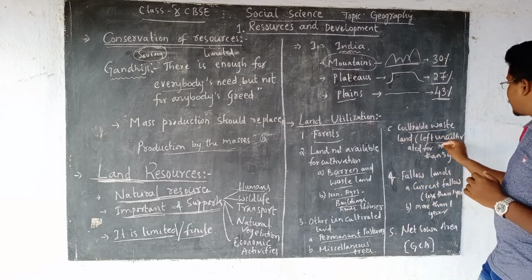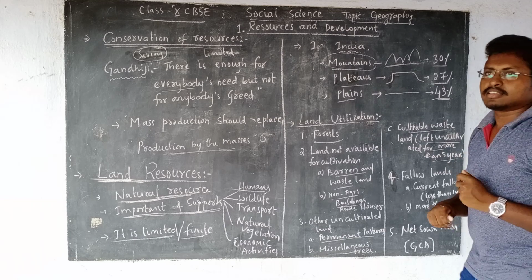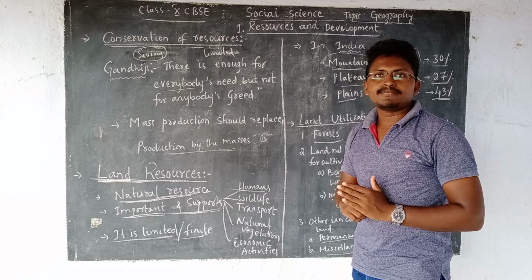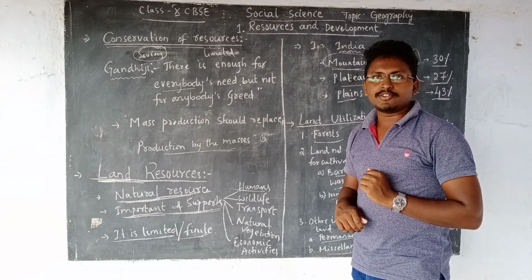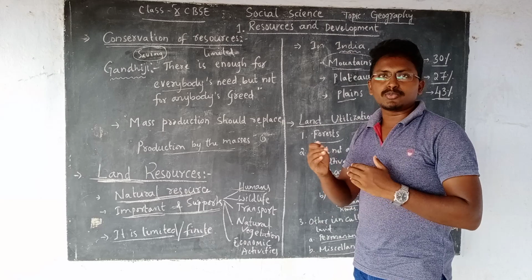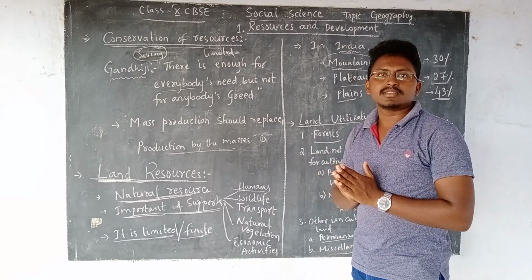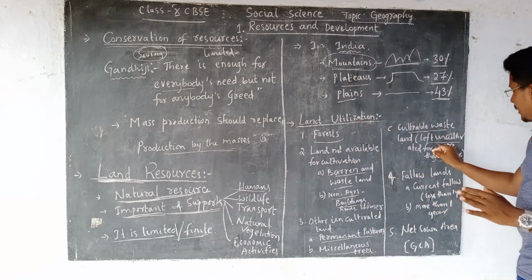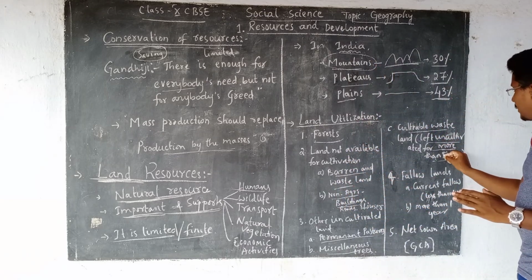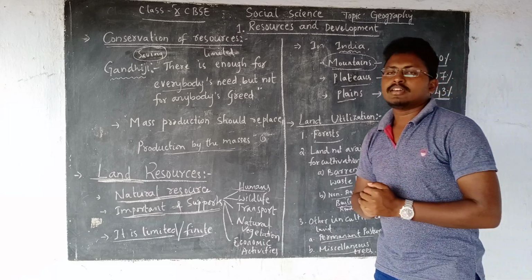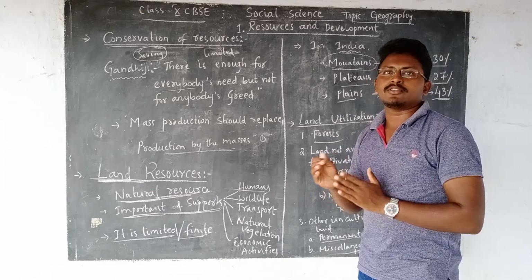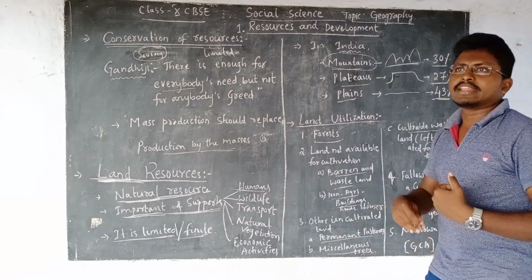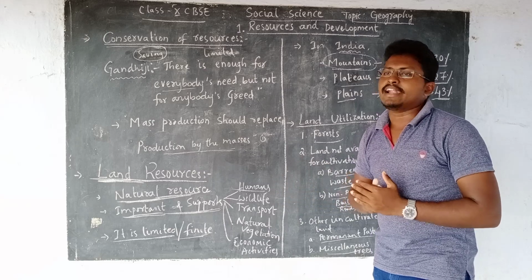Then the other thing is cultural wasteland. That means left uncultivated for more than 5 years. Sometimes if you keep on cultivating any kind of land, after some time it loses its fertility. Therefore, to regain the fertility of the land, sometimes people will stop cultivating that land. So the land which is left uncultivated for more than 5 years, we call it cultural wasteland. That means you can cultivate if you want, but you are not cultivating because you need to regain the strength of fertility in the land.